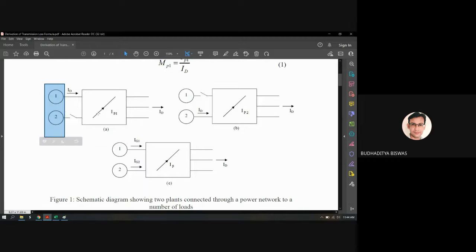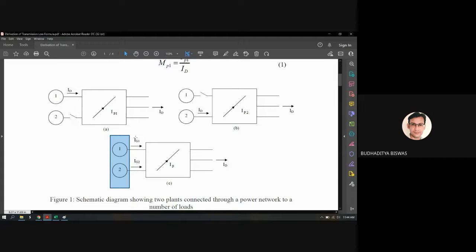In the first figure, it shows that the total load demand is supplied by power plant 1 only. So power plant 2 is isolated or disconnected from the system. In the second figure, the load demand is supplied by power plant 2 alone. And in the last figure, which is the more accurate or more practical figure, the total load demand is shared by power plant 1 and power plant 2.